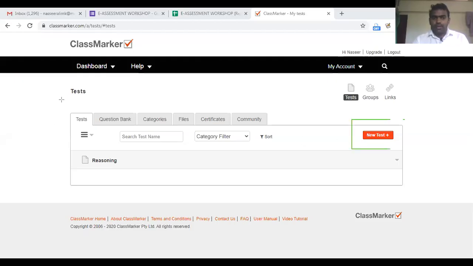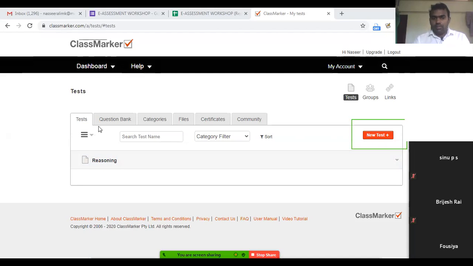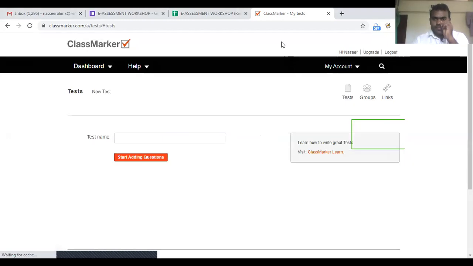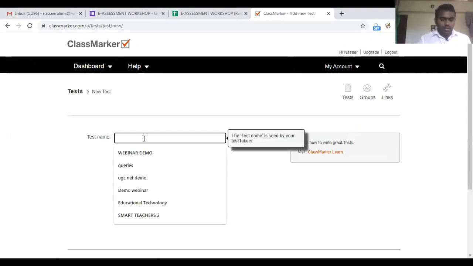Now I am on the dashboard of classmarker.com. After logging in with my administrator account, I just clicked on new test, and here you can see one test which is already created by me. Right now, I'll just click on new test and proceed. I'll enter the test name. I can give a name for the test.